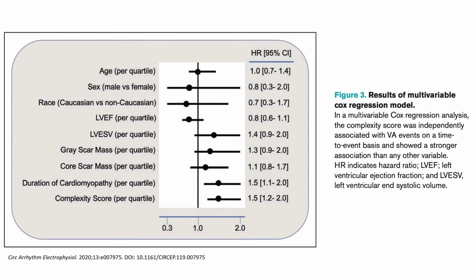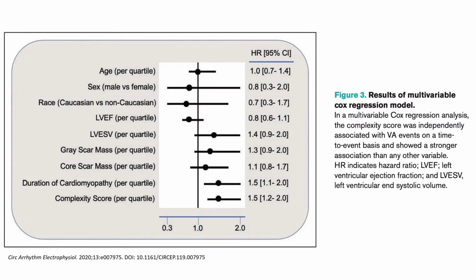122 consecutive ischemic cardiomyopathy patients with LV ejection fraction below 35% without prior history of ventricular arrhythmia underwent late gadolinium enhanced CMR images. From the statistical machine learning results, a complexity score ranging from 0 to 1 was calculated for each patient and tested using multivariable Cox regression models. At 5 years of follow-up, 40 patients had ventricular arrhythmia events.